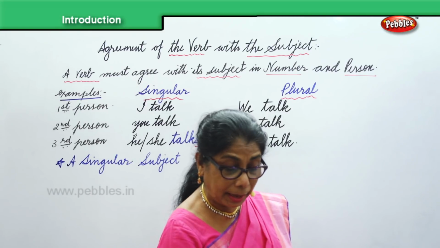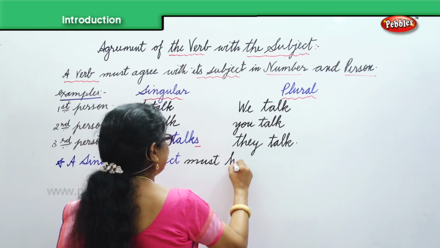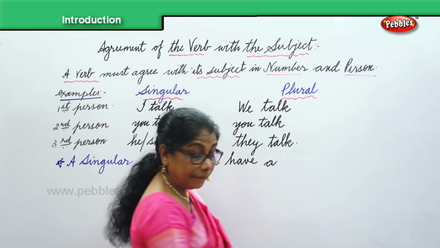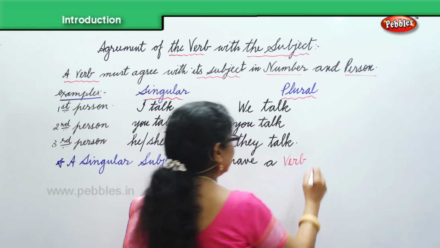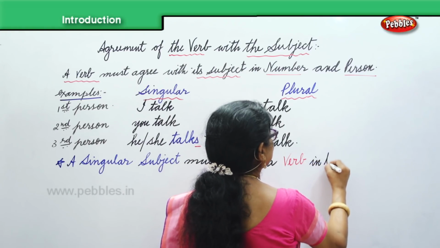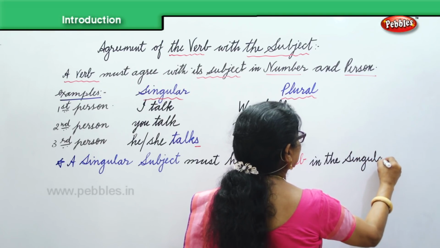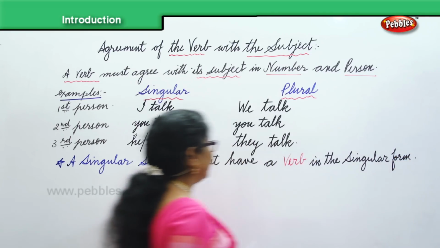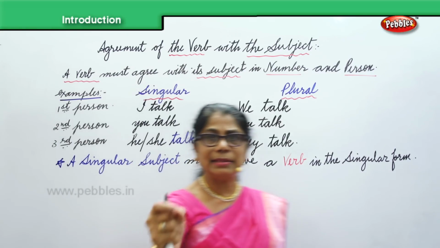The singular subject must have a verb, it must have a verb in the singular form. This we must remember. Okay. We're talking about the singular subject must have a verb in the singular form.